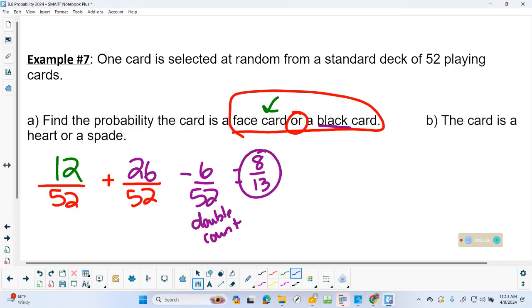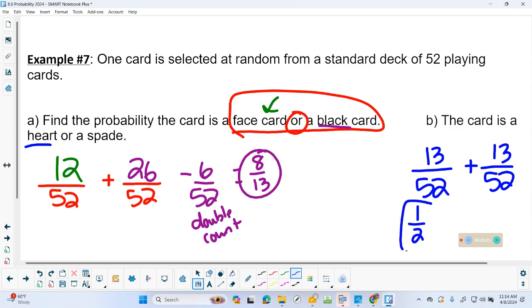Okay, the card is a heart or spade. So I know I'm adding again. So how many hearts in a deck of cards? 13. How many spades in a deck of cards? Is there any double counting here that could happen? No, there's no hearts that are both spades. That's weird, okay? So I'm just going to straight add 26 out of 52, half the deck.